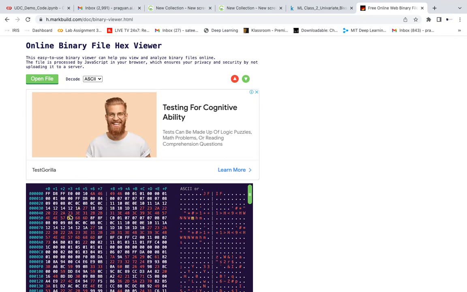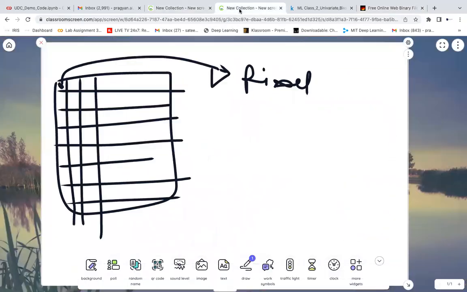Like when we discussed file handling, any file may be opened in normal text mode or in binary mode. All these audio, video files we should open in binary mode, and all the information we see in the file, this is a file, all we see is binary numbers. Because these are all numbers, what does this say? This is 00. Image will be stored something like this. Let me show that.